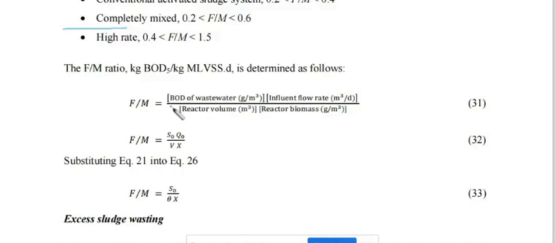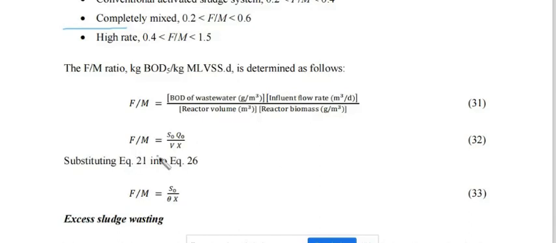Upon the reactor volume, that is the activated sludge, the main reactor, which we call the reactor volume, into the reactor biomass. Reactor biomass means how many microorganisms, the cells, are present in the reactor. So that is the ratio: F by M is BOD of wastewater into the influent upon the reactor volume into the reactor biomass.